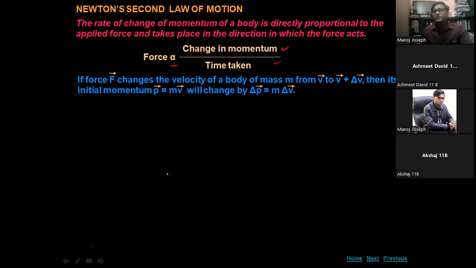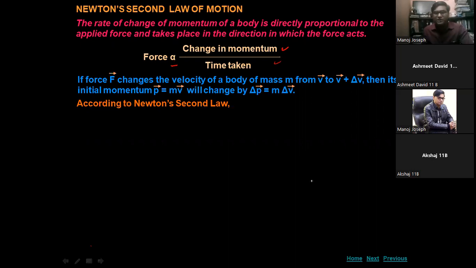Then its initial momentum is, because mass will be the same, vector P equals m vector v. But the final momentum will include the change in momentum, because momentum will also change with the change in velocity. So del vector P, the change in momentum, is equal to mass into change in velocity, because momentum is proportional to the velocity.